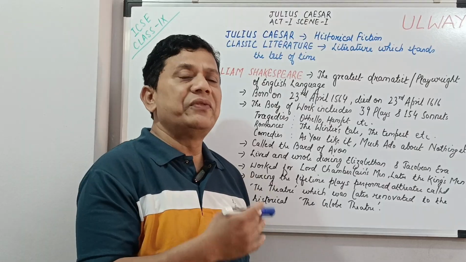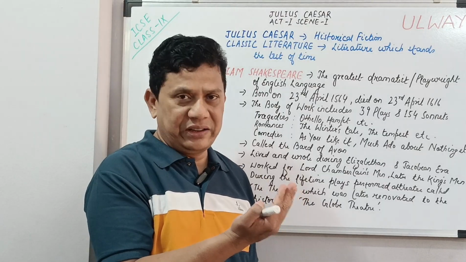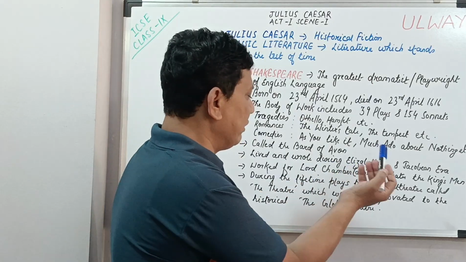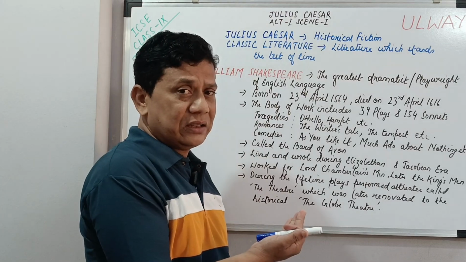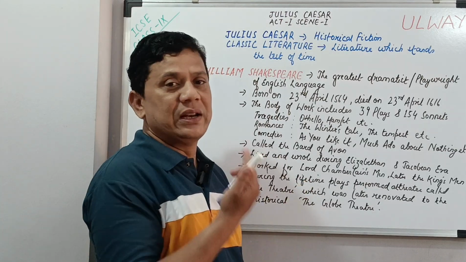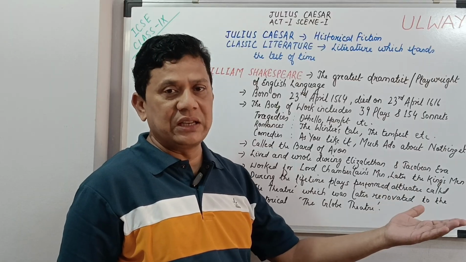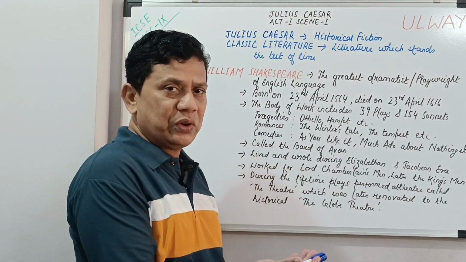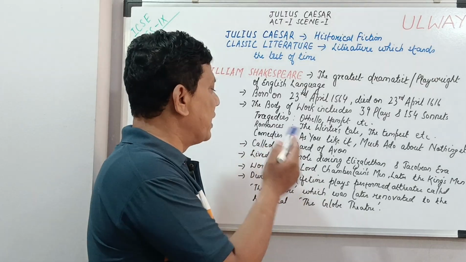A few of the plays Shakespeare wrote in collaboration with other writers of that era. He lived and wrote during the Elizabethan and Jacobean era. Elizabethan era is the era when Queen Elizabeth ruled in England, and Jacobean era starts with King James I after the death of Elizabeth I. When it comes to his drama, he wrote tragedies, romances, comedies.